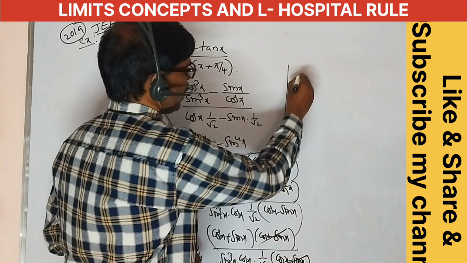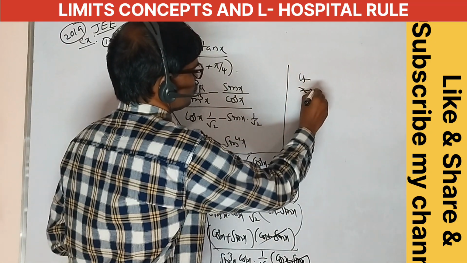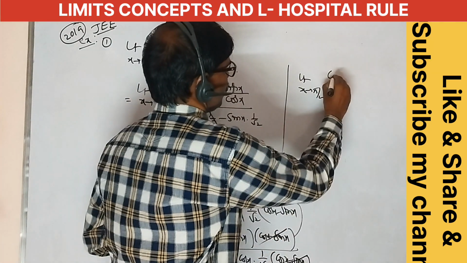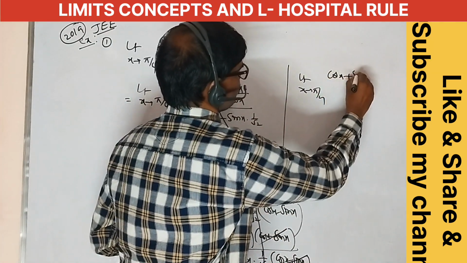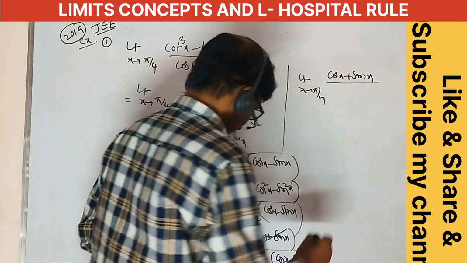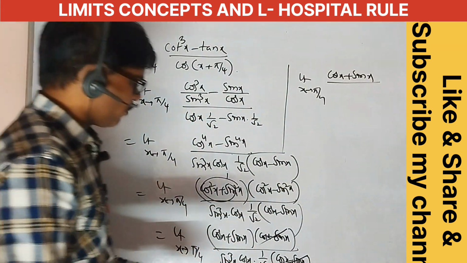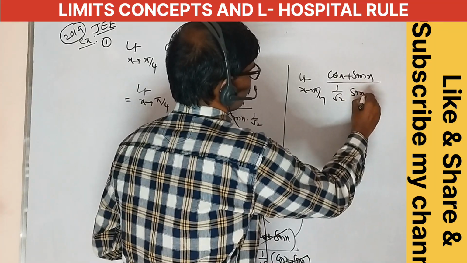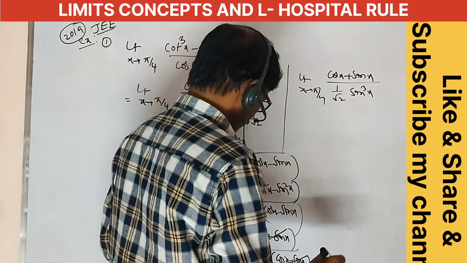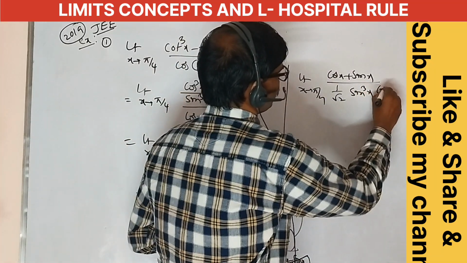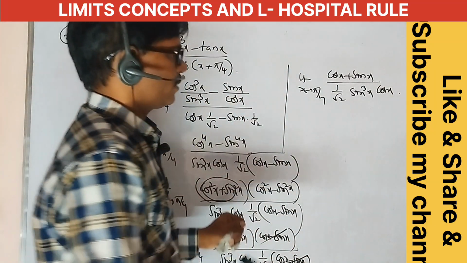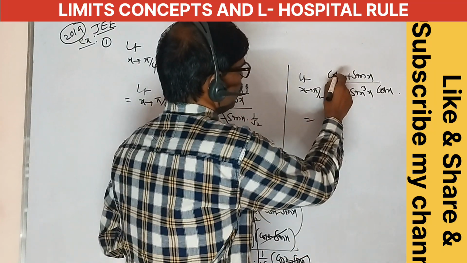Okay, remaining value: limit x tends to pi by 4 of cos x plus sin x by 1 by root 2 into sin cube x into cos x. Okay, here, right, substitute x tends to pi by 4.